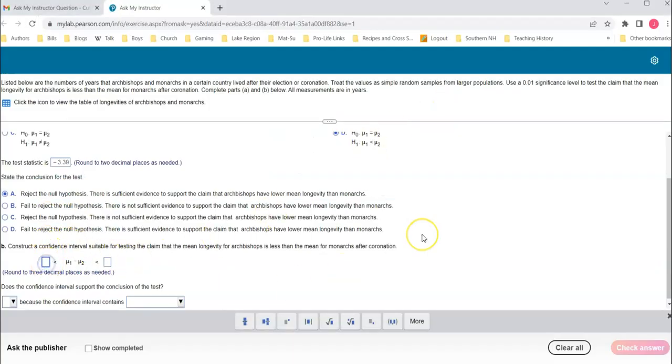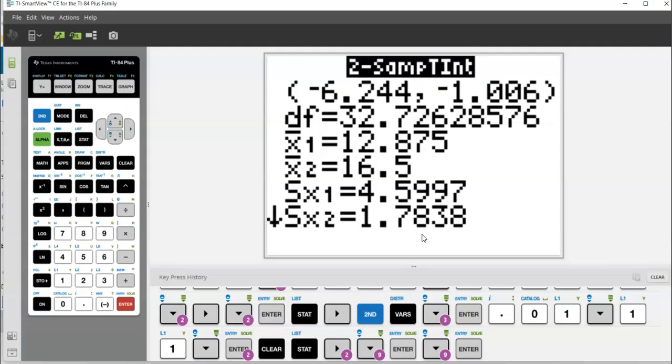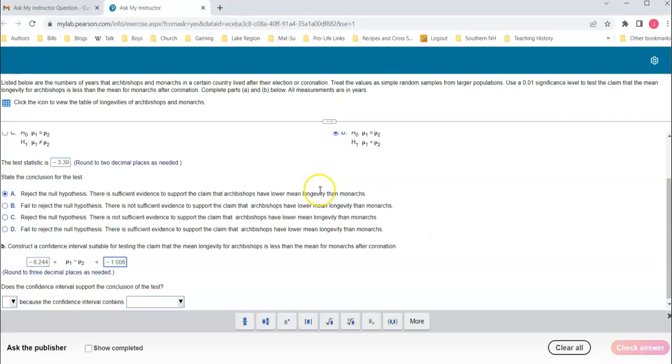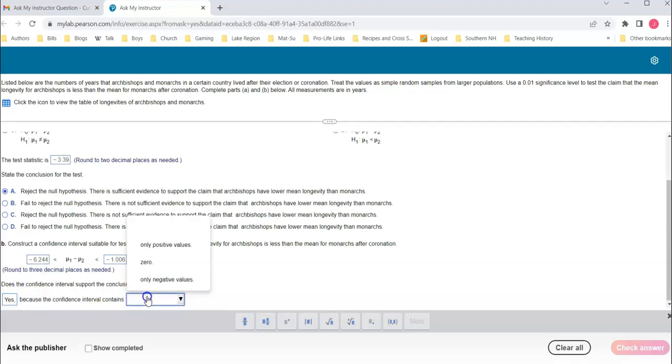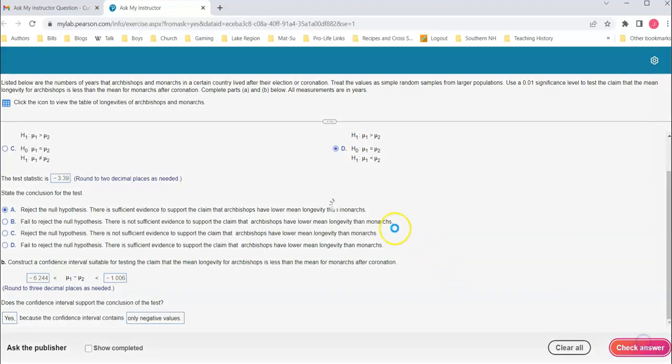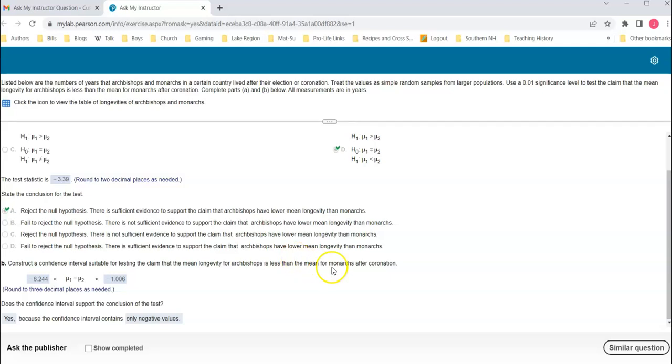So I'm going to come down here, and it said 3 decimal places, so negative 6.244 to negative 1.006. Okay, and does it match? Well, yes, because it contains only negative values, so for less than I'd want negative. If it was a greater than I'd want all positive. But it doesn't contain 0, right? That's my main thing I'm looking for. It doesn't contain 0, which would mean a reject. In this case, they're negative, so it concludes less than. So hopefully this helps you.